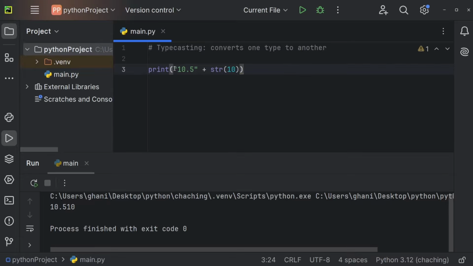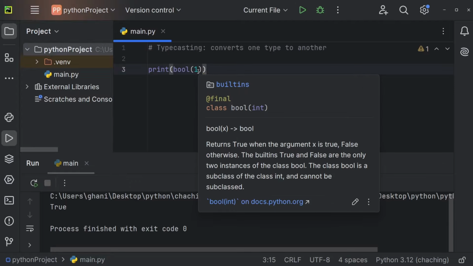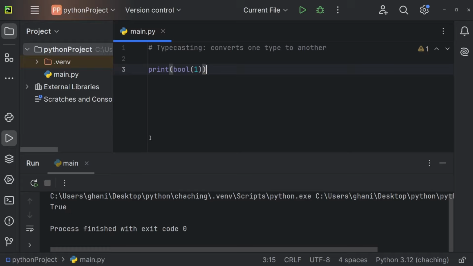Something that might be interesting for a couple of you is the conversion to a boolean. We can do so by using bool. And now in those brackets, we can use a number, for example, so the number 1. And this will convert the number 1 to a boolean. And 1 in Python will also be interpreted as true, whereas 0 in Python will be interpreted as false. Now we can also do that with a string. So the string hello will be interpreted as true, for example, and an empty string will be interpreted as false.